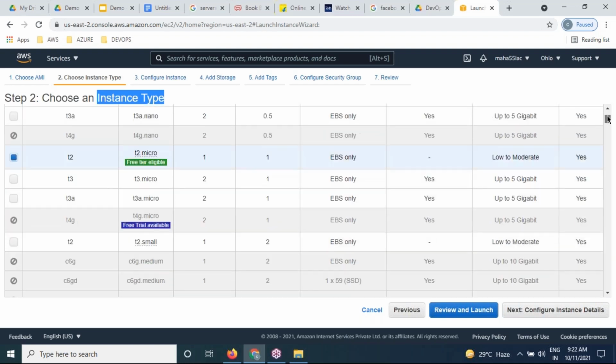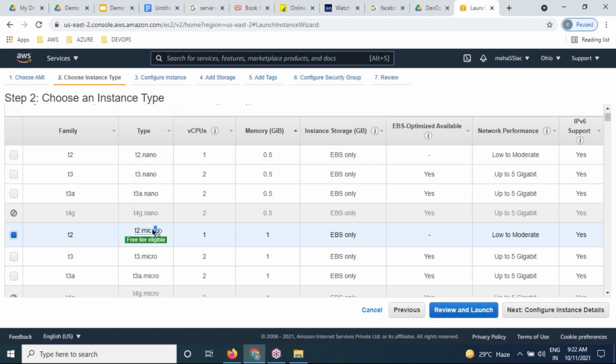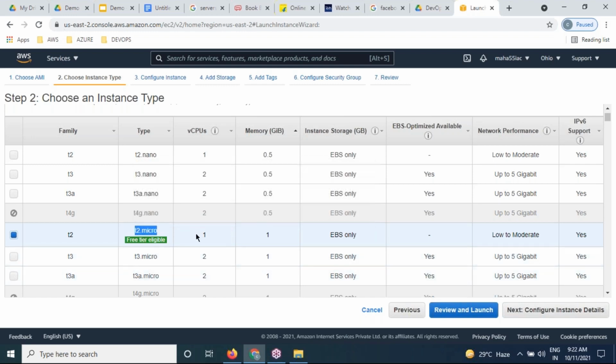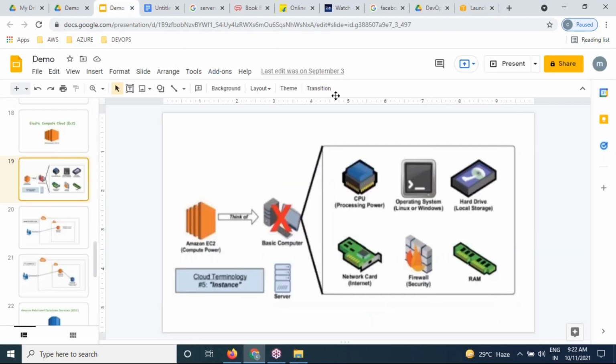Anyone, you can choose anyone, please. But please choose T2 micro. Only T2 micro is free: 750 hours free every month for up to 12 months. Free, guys, please. The T2 micro is free of cost. We can choose this T2 micro. The T2 micro has 1 core CPU, 1 GB RAM. Am I right? 1 core CPU, 1 GB RAM.